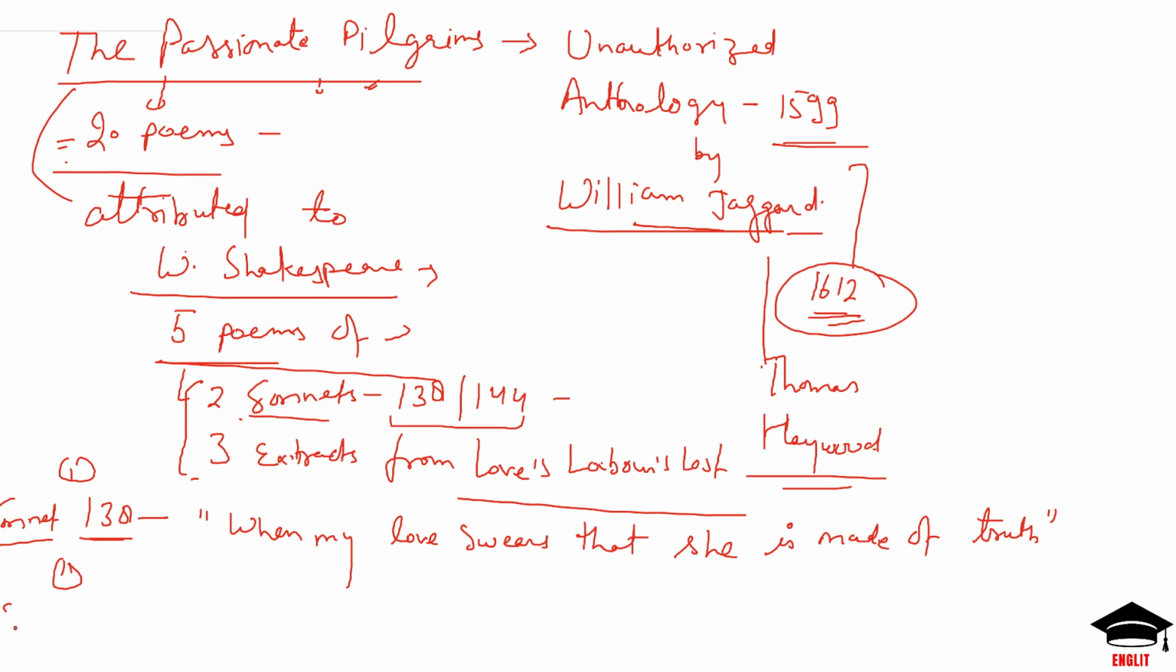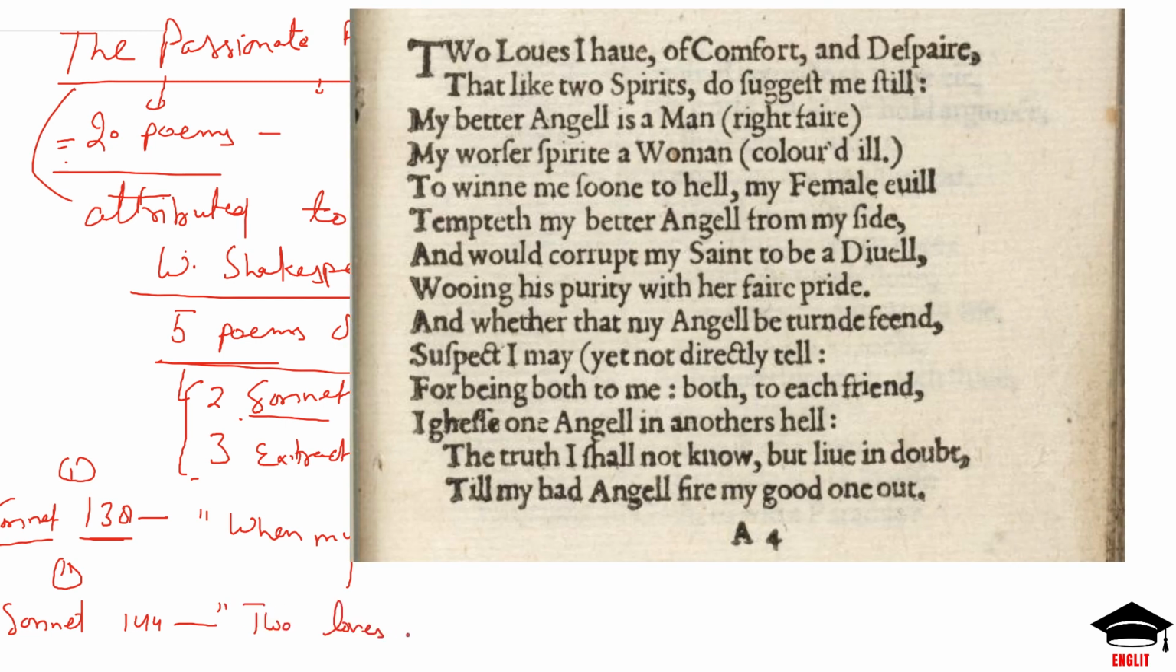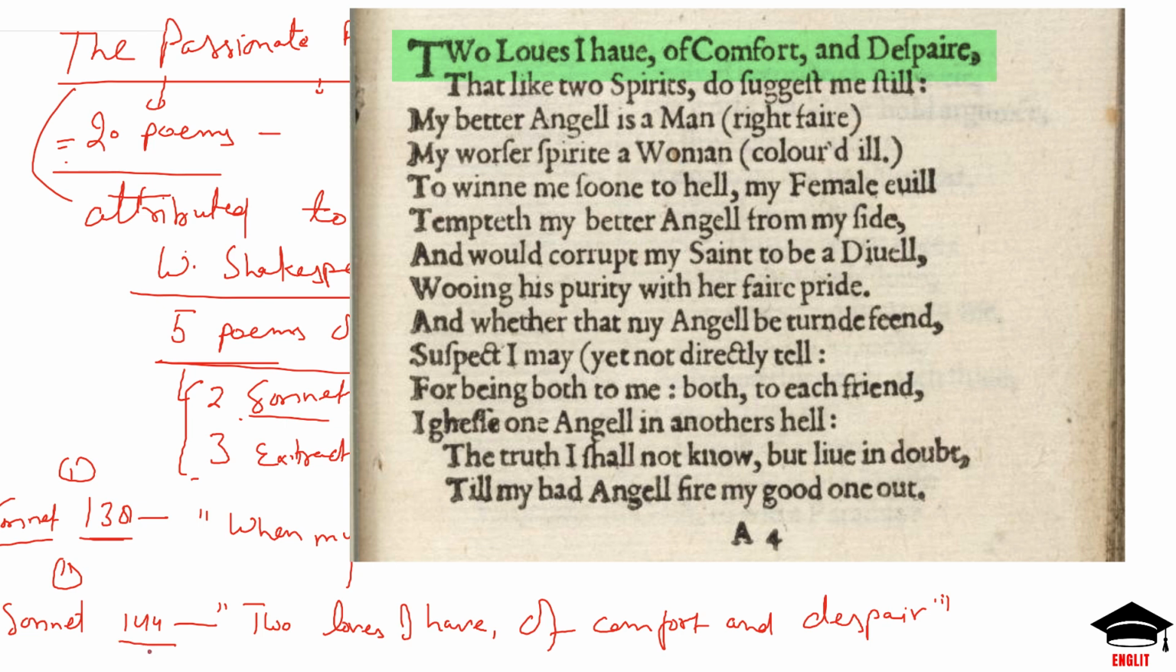The second poem is sonnet number 144. The title of this poem is Two Loves I Have of Comfort and Despair. As you know, the titles of his sonnets are the opening lines themselves. He has not given any other separate title to his sonnets. The sonnets are known either by number, such as sonnet 1 to 3, or in Roman numerals, such as CXLIV. So the sonnets are known either in Roman numerals or in English numbers, or they are known by their opening lines.